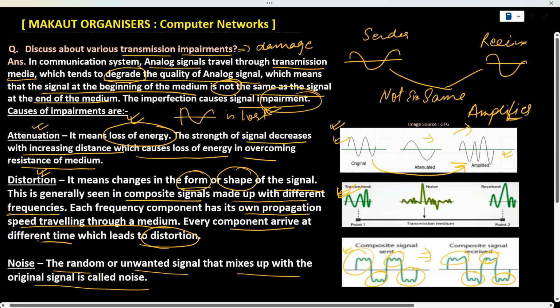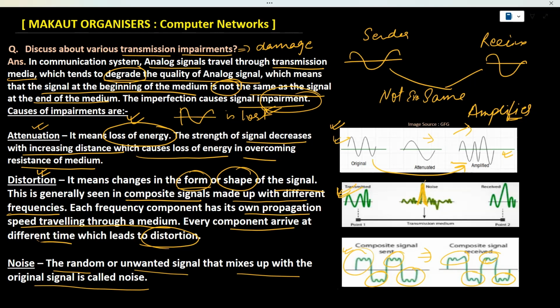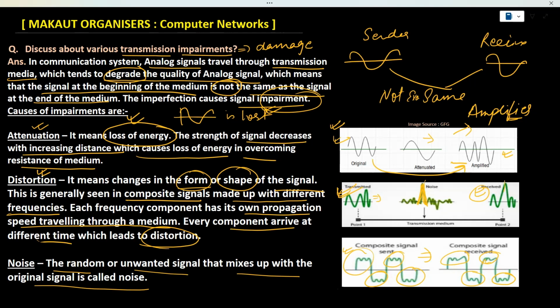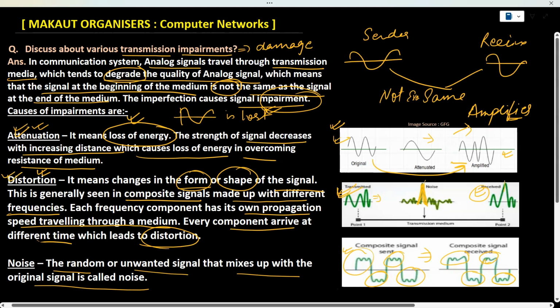and because of the noise, we can see it gets amplified in some places. We can see the wavelength is high, the frequency is high, and this is what we have received. If we see the original, there were no cases where at some point the magnitude is high, right? In this, we can see the magnitude is overall the same, but in the received signal, at some places the magnitude is very high. That means in these places, the unwanted signal mixes up. So that is noise. So these are the three main causes of impairment: attenuation, distortion, and noise.